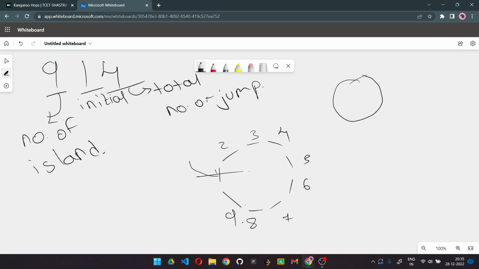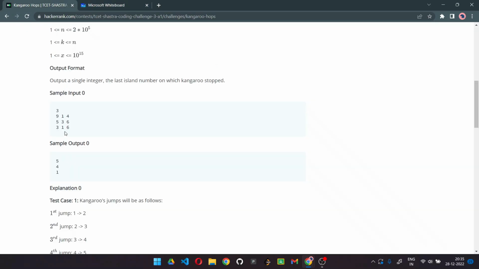So 1, 2, 3 and 4. Once he has completed his 4 jumps, he reaches island number 5, so our output must be 5. Let's check it out. Yes, we have output 5 for the very first test case.